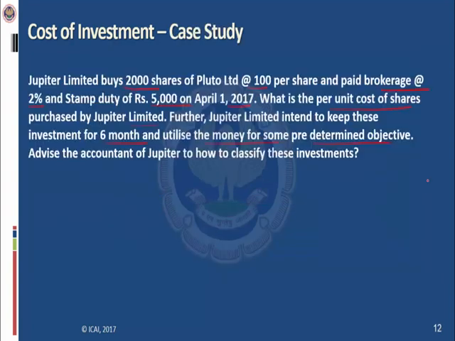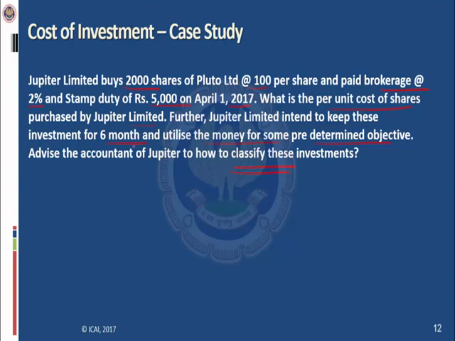The question is also saying that Jupiter Limited wants to keep these investment for 6 months and utilize the money for some predetermined objective. Advise the accountant of Jupiter how to classify. So we have seen there are two kinds of classification for the investment: current investment and long-term investment. For current investment, there are two conditions. So one is it should be readily realizable, and the intention of the management to keep those investment for less than a year.